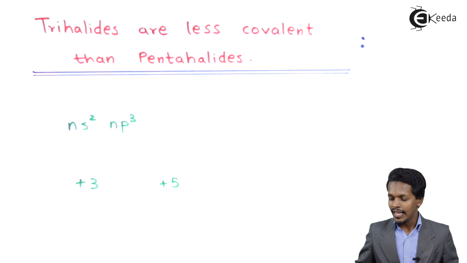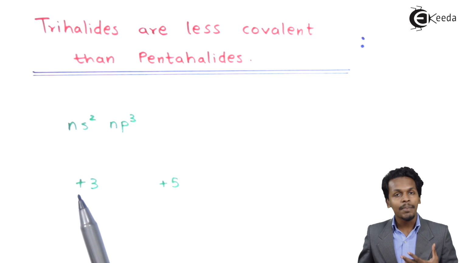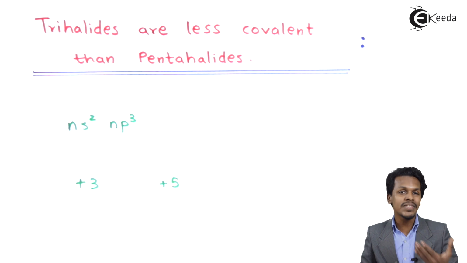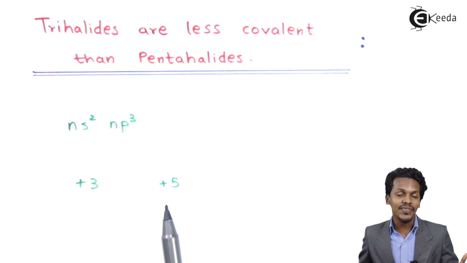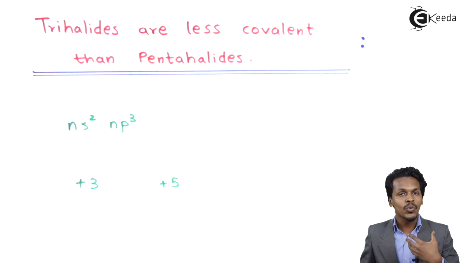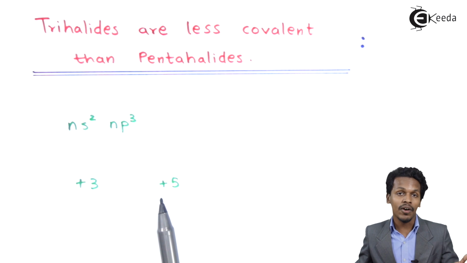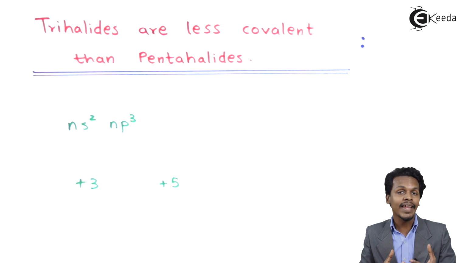So whenever a particular atom has a +3 oxidation state, it has the capacity to lose electrons. But if I am talking about an element which has an oxidation state of +5, the atom has no capacity to lose electrons, and losing electrons is what would give an ionic nature to that molecule. Since the atom with +5 oxidation state has no electrons left to lose, it is very stable, and therefore it has the capacity to share electrons. And this sharing of electrons results in the formation of a covalent bond.